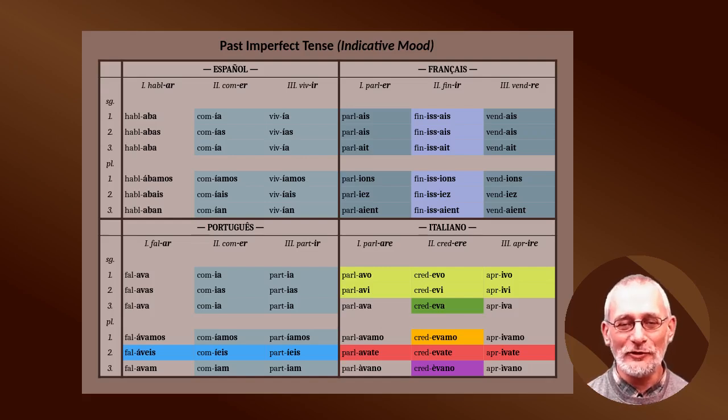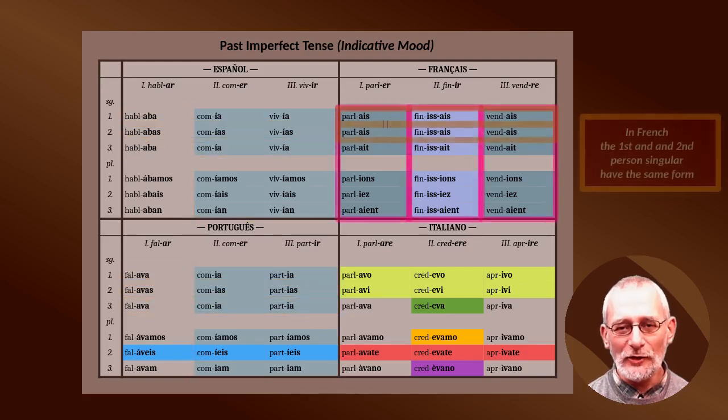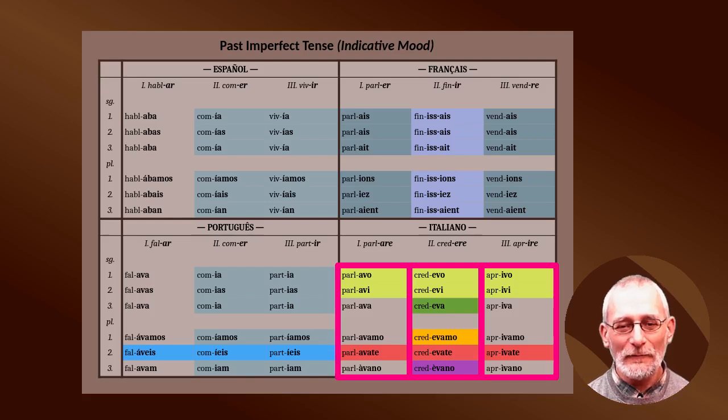So, if we look at the conjugation of the past imperfect tense in Spanish, French, Portuguese, and Italian, we can see that on the whole, it's quite regular, quite similar. In Spanish and Portuguese, there is no difference between the conjugation of the second and third group. In French, we could see that the conjugation is practically the same for all three groups of verbs, with the exception of adding a syllable, iss, in the second group of verbs.